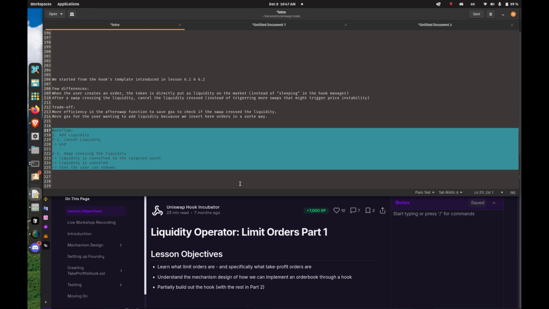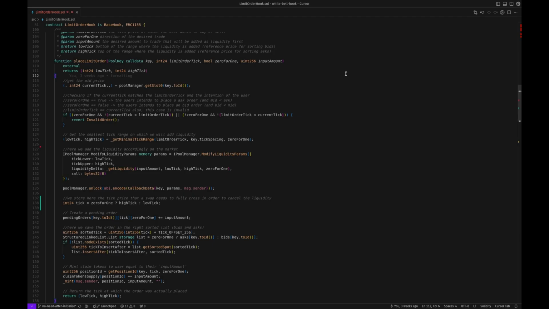The workflow is as simple as on centralized exchanges. You first add the order, then you can cancel it if you want, or it gets executed, and then you can redeem your funds. Okay, so let's dig into the code.